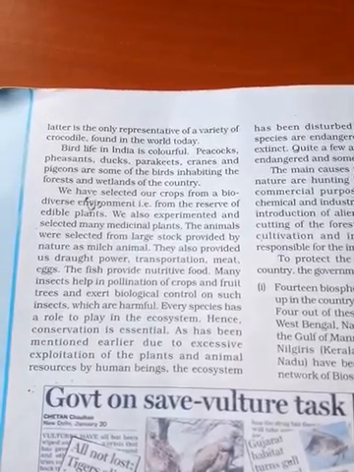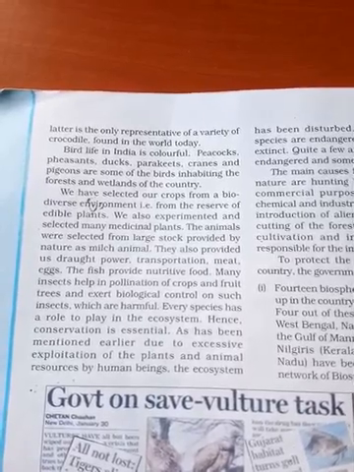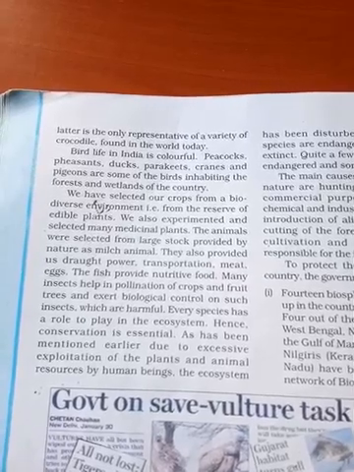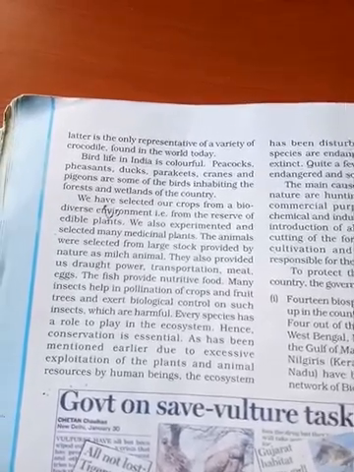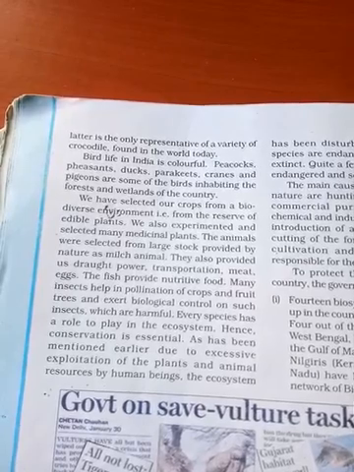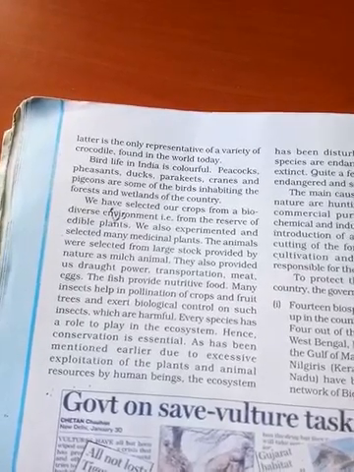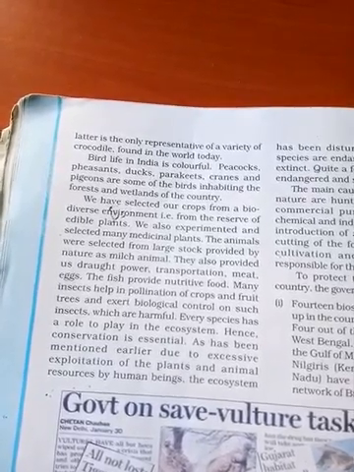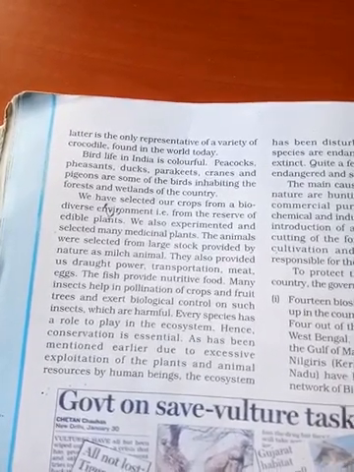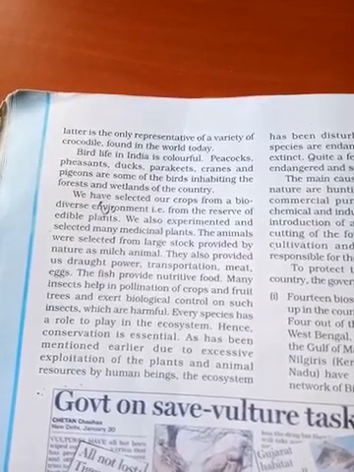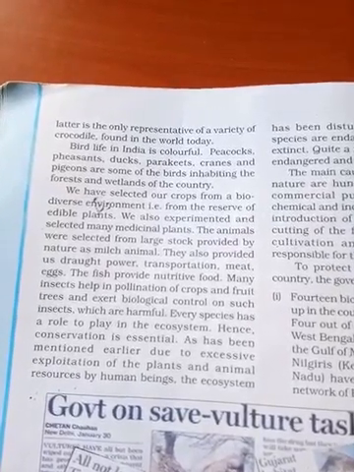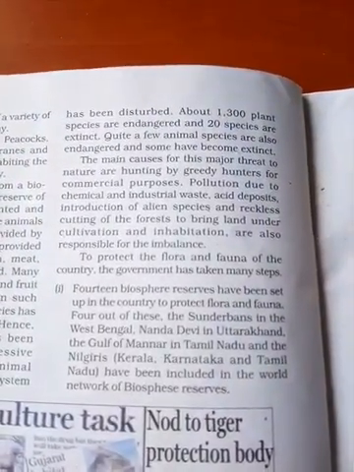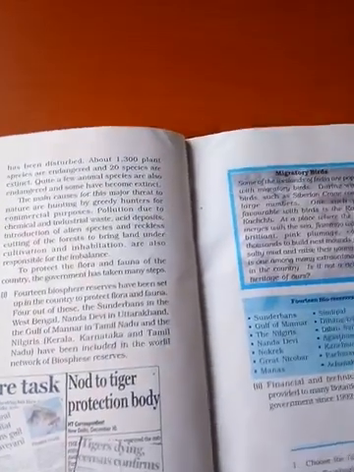We have so many medicinal plants, and nature also provides us animals. They provide us draught power, transportation, meat, egg. That means different types of animals are providing us so many things. Fish provide us what? Nutritious food. Some animals help in pollination. That means they are interdependent on each other, and they are playing important roles.